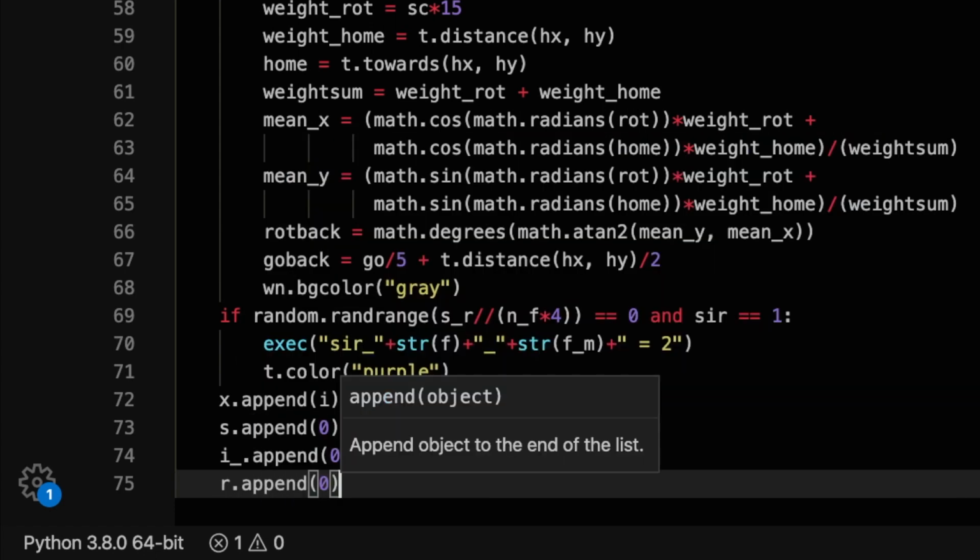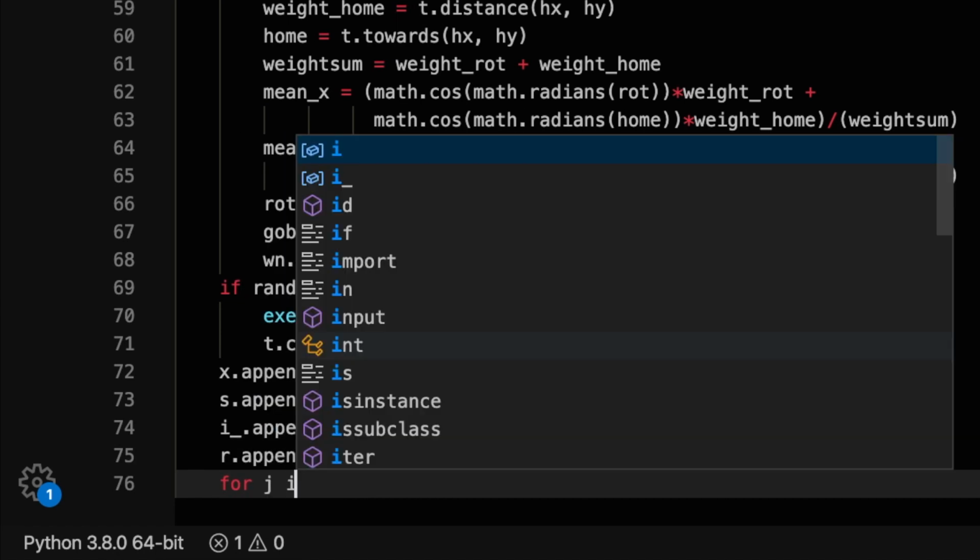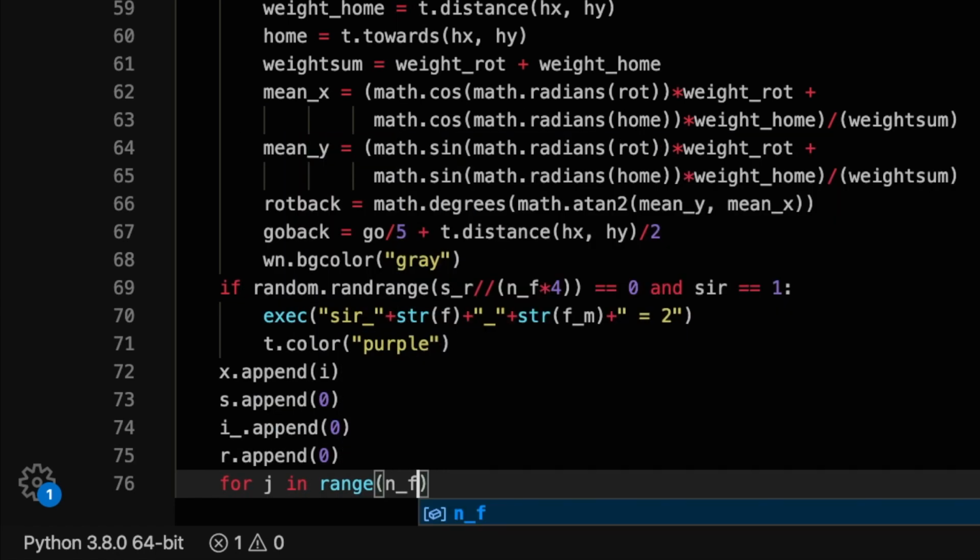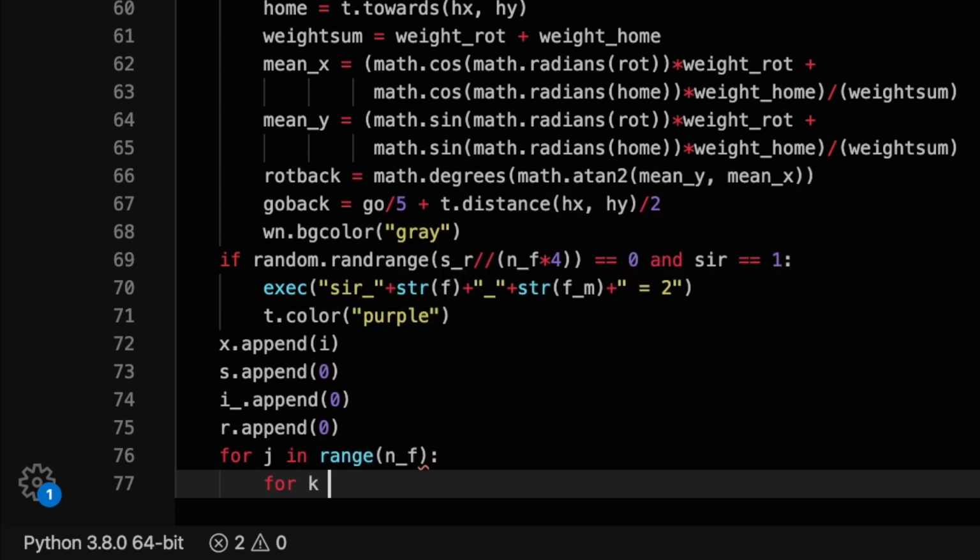Let's append some default values to our data lists. The independent x variable will clearly contain our iteration.